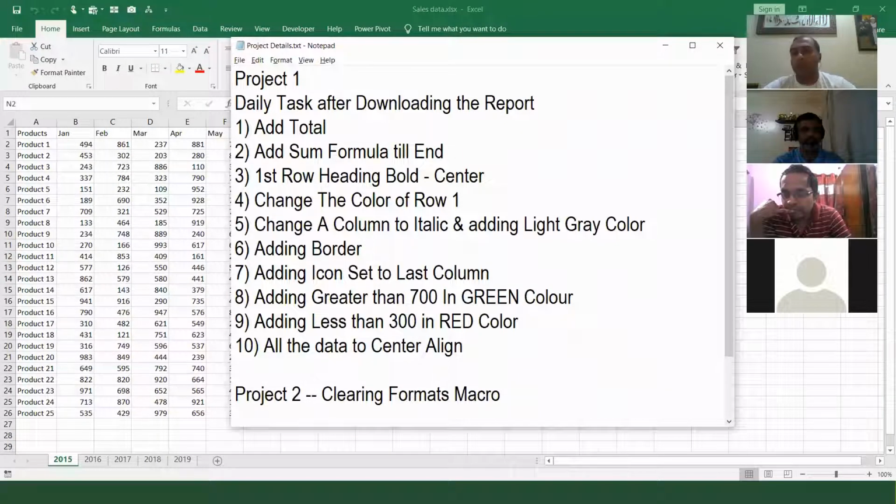This is project one. I could go into the theory part now, what to do and what not to do, but we really don't have time for all this theory. So I will directly jump to the practicals.